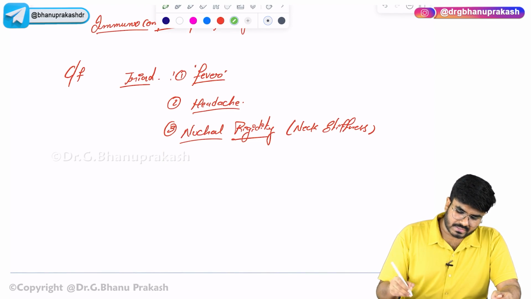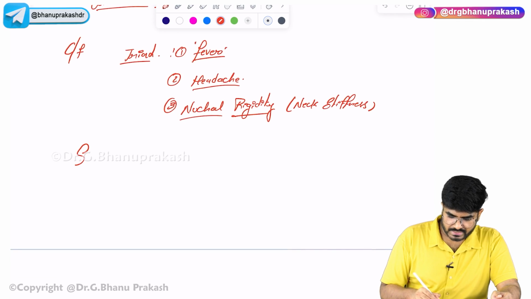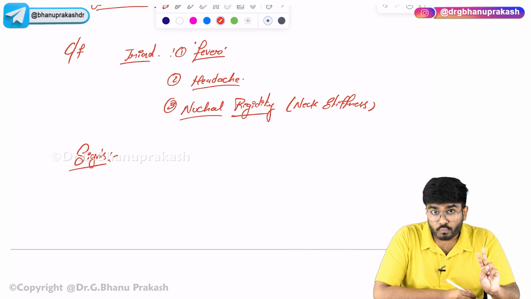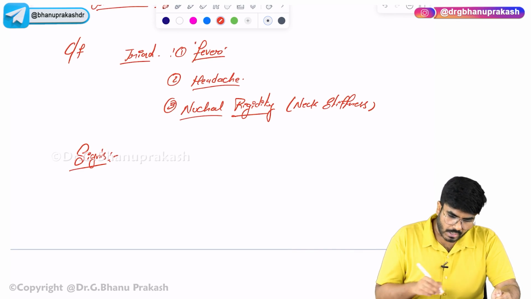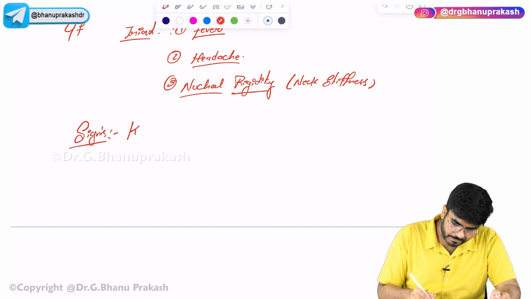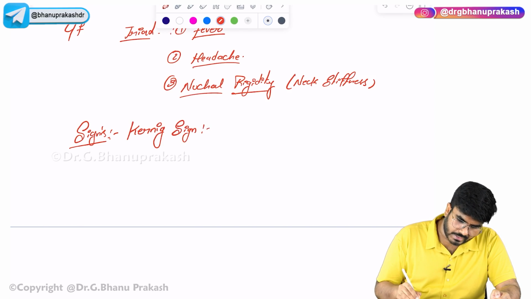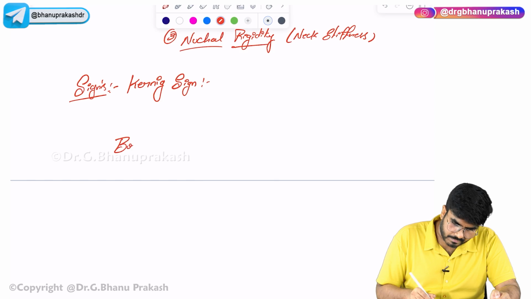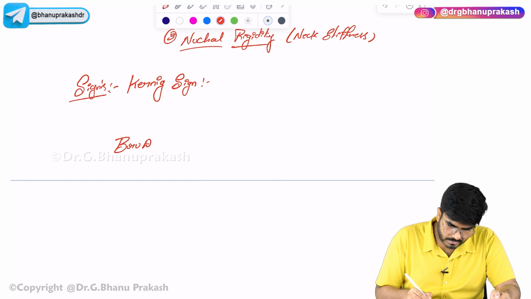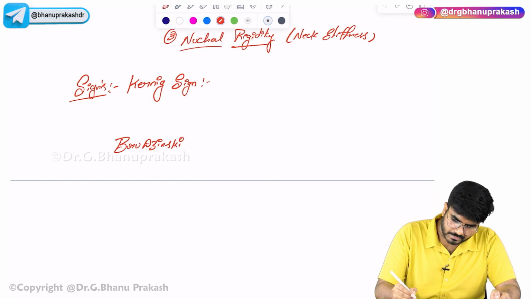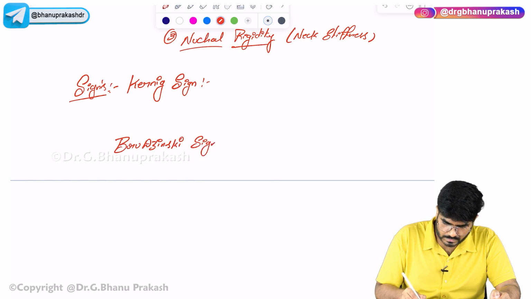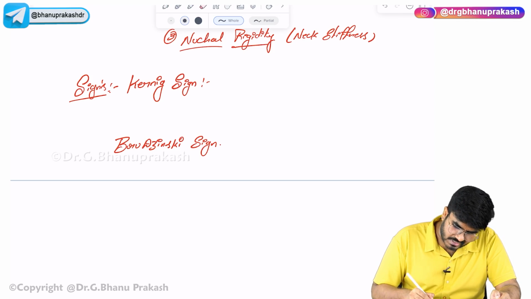Next, what are the signs seen in a patient who is having meningitis? The patient is going to show two physical signs. What are these two physical signs? The Kernig sign and the Brudzinski sign.